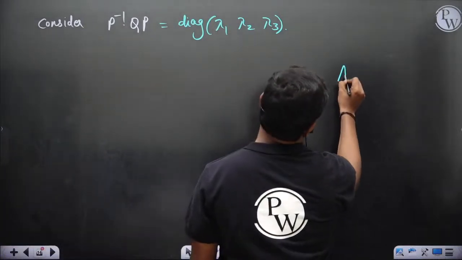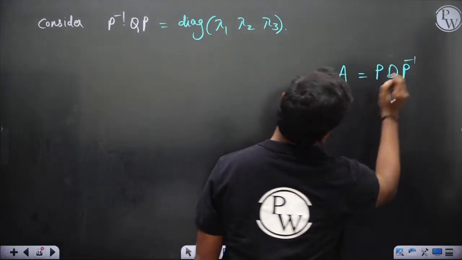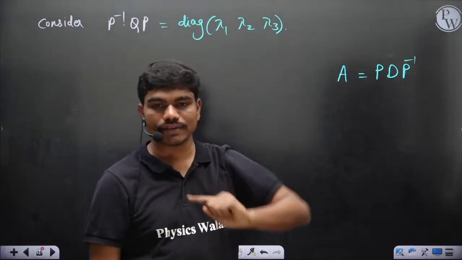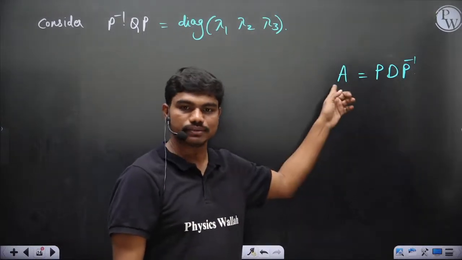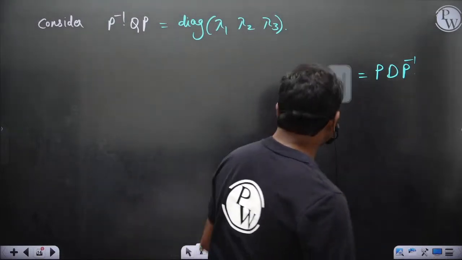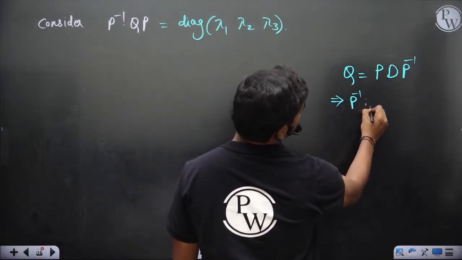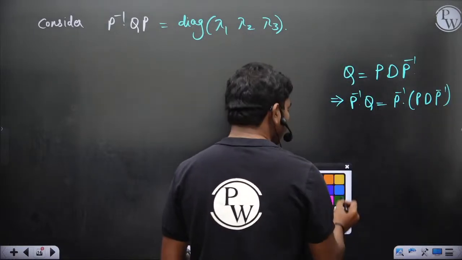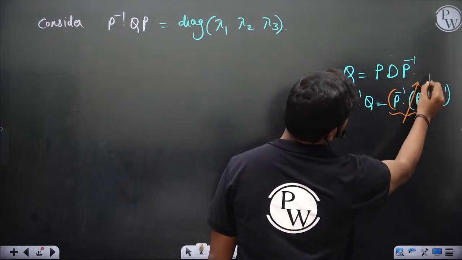So if you have a matrix A, for example, and if you diagonalize this, you will get this form where A is equal to P D P inverse. D is the diagonal matrix of the eigenvalues and P is the eigenvectors matrix, and if all the eigenvectors are linearly independent, this matrix A is diagonalizable and P inverse exists, you can write this form. So here this A is replaced with Q, that's all. Obviously if you multiply both sides with P inverse, P inverse into Q is equal to P inverse P D P inverse. Matrix multiplication is associative, so P inverse into P gives you the identity matrix.